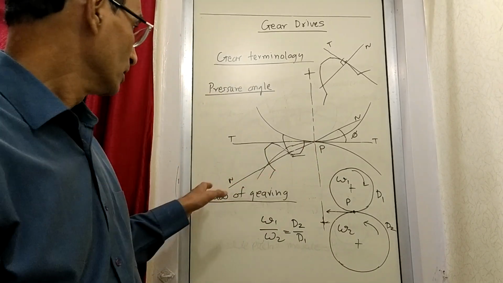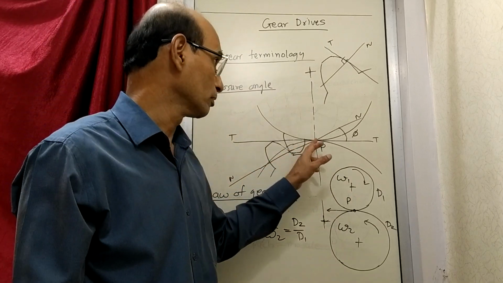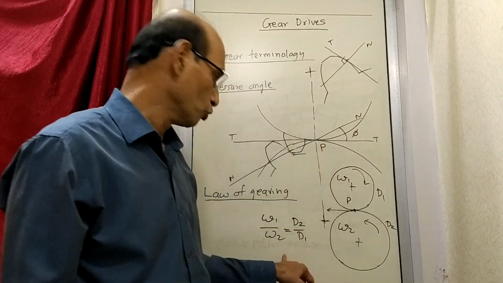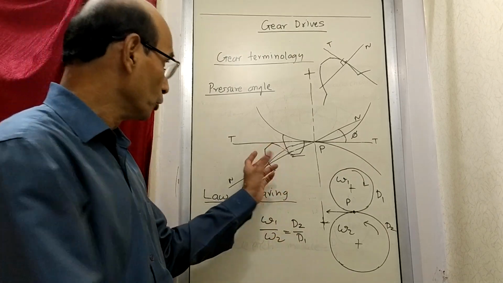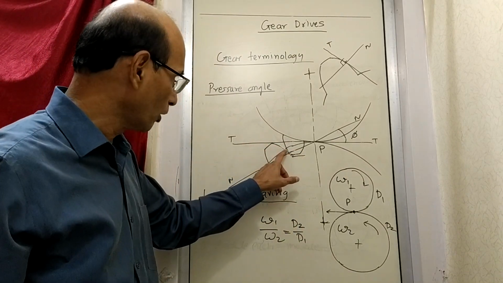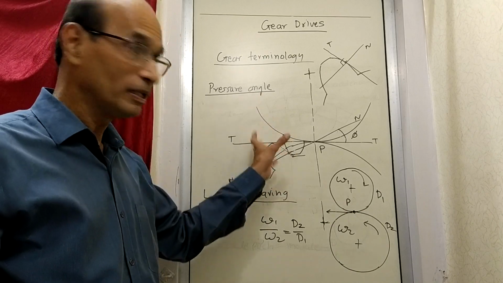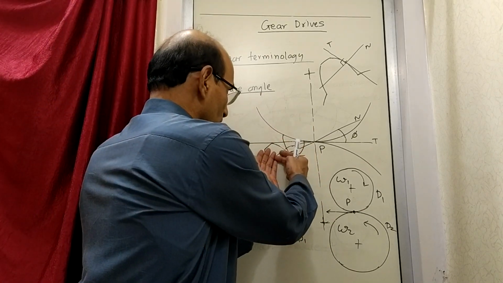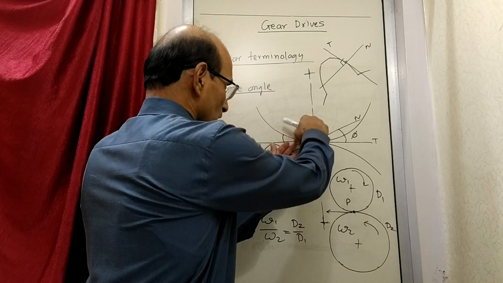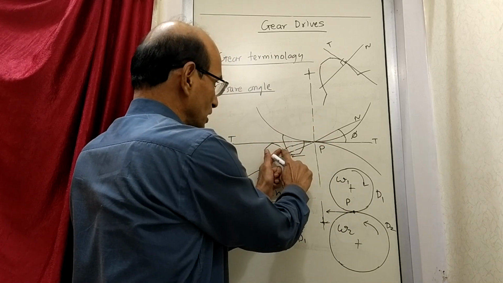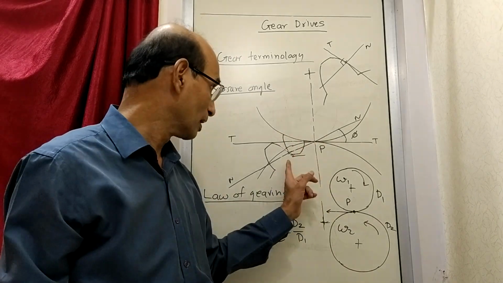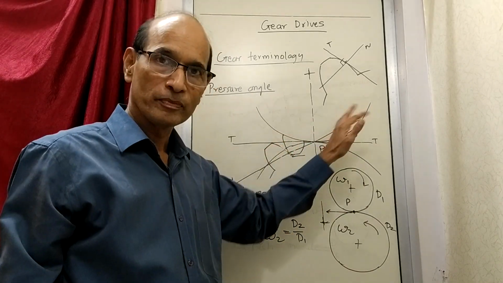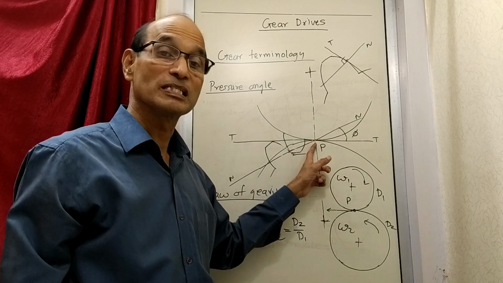What this means is, if the normal is passing through the pitch point, then the ratio is going to be properly maintained. If you take the next position, the point of contact will be something else. Suppose this gear tooth comes closer, some changes take place and the point of contact shifts to some other place. In that new position also, if you draw the normal again, the normal will pass through the same point.